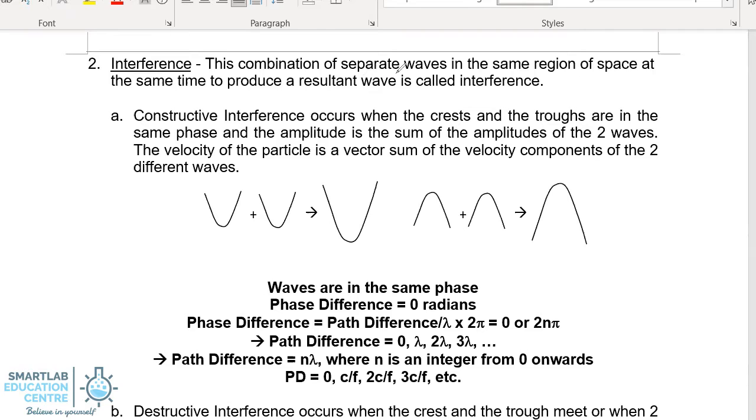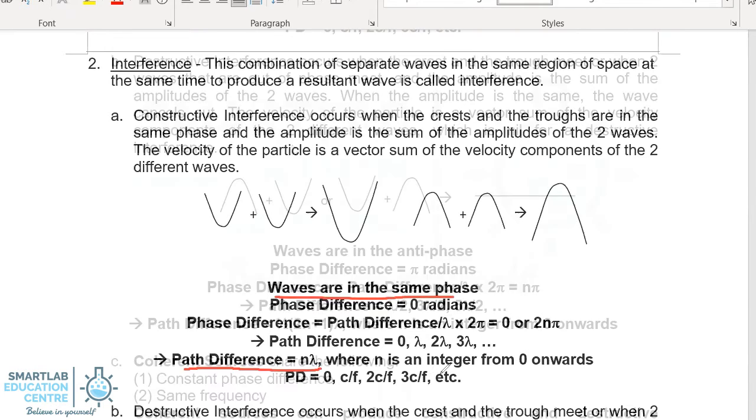Now let us take a look at the term interference. Interference is a combination of separate waves in the same region of space to produce a resultant wave, called interference. There are two types of interference. One is called constructive interference. Constructive interference occurs when the troughs or the crests are in the same phase. Hence, the amplitude is the sum of the amplitudes of the two waves. When that occurs, we state that the waves are in the same phase, and the path difference between them is n lambda.